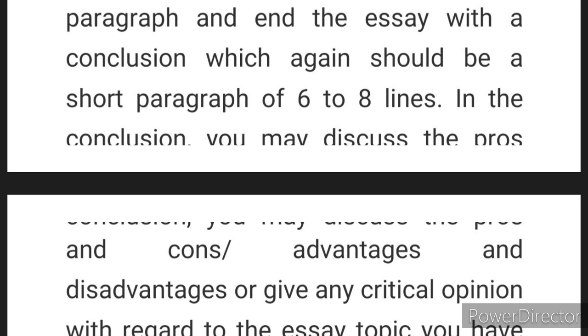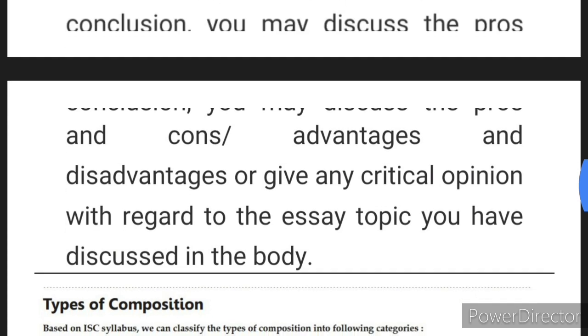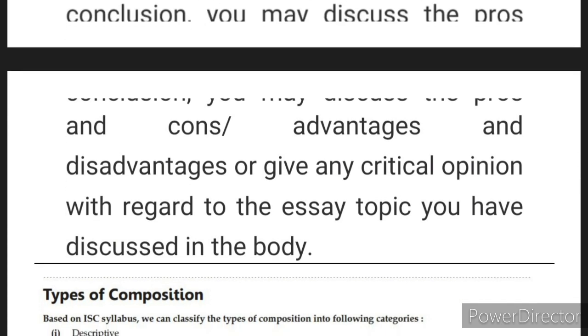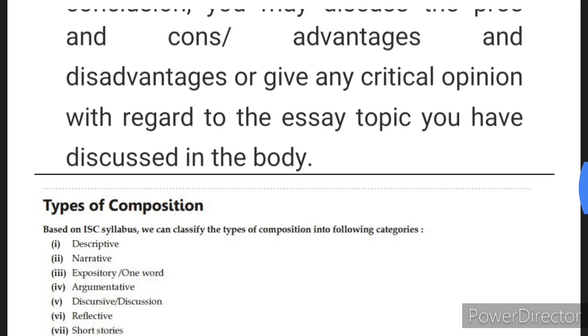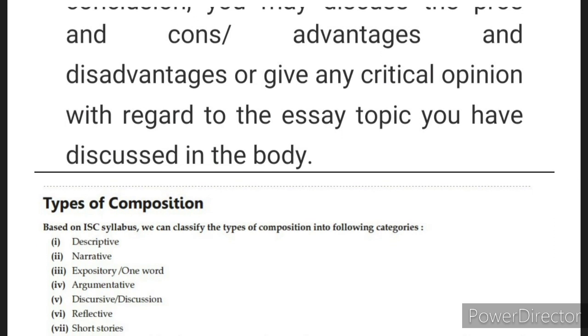Conclusion. And in the conclusion, what will you write? That is another big question mark. Sir, I know there is supposed to be a conclusion, but what do we write in the conclusion? So, in the conclusion, you may discuss the pros and cons of the topic which you have discussed in the essay. You can give both the brighter side and the darker side of that topic, or advantages, disadvantages, both. It should be both. Or your critical opinion of what you feel. What is your opinion, your point of view with regard to that topic can also be mentioned in the conclusion.